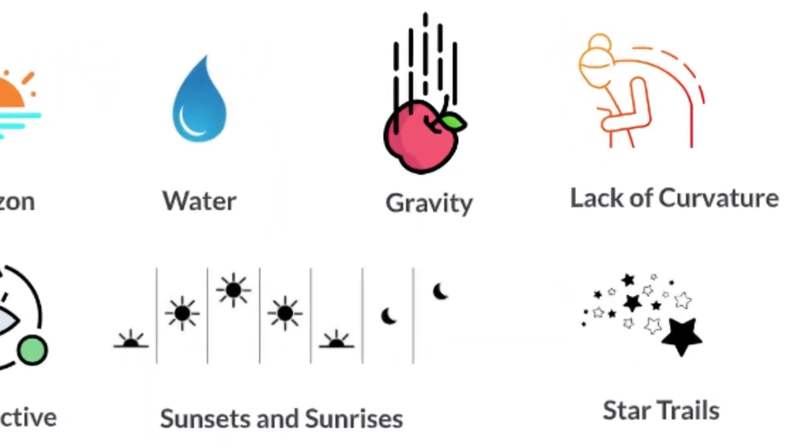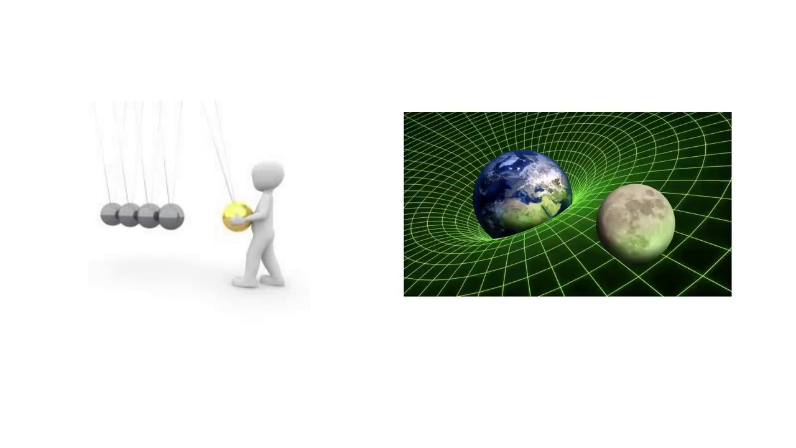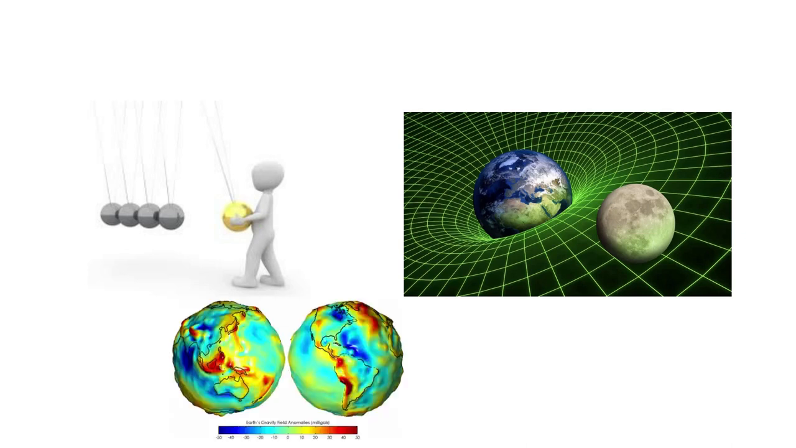Proof 3. Gravity. Many people believe that gravity is the force responsible for objects falling towards the Earth. However, proponents of the flat Earth theory argue that gravity is merely a concept invented by scientists to explain away inconsistencies in the spherical Earth model.